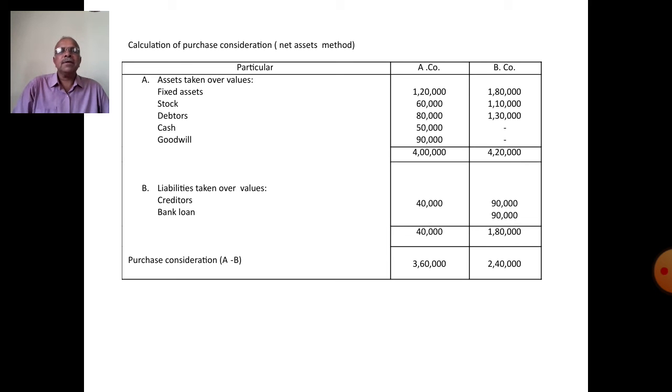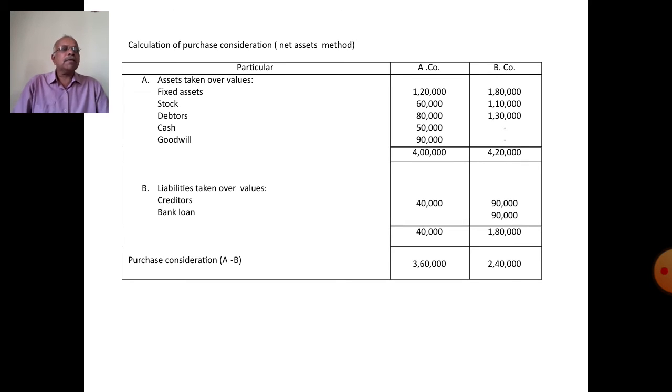The net assets method shows the agreed value of assets taken over by the purchasing company minus the agreed value of liabilities taken over by the vendor company. The balance is the purchase consideration.